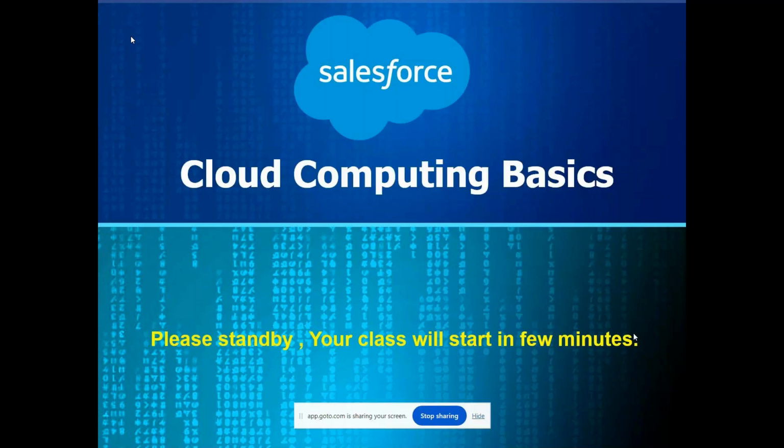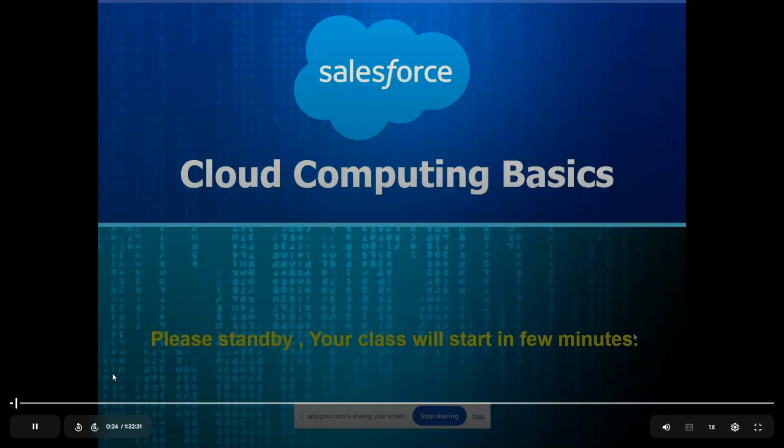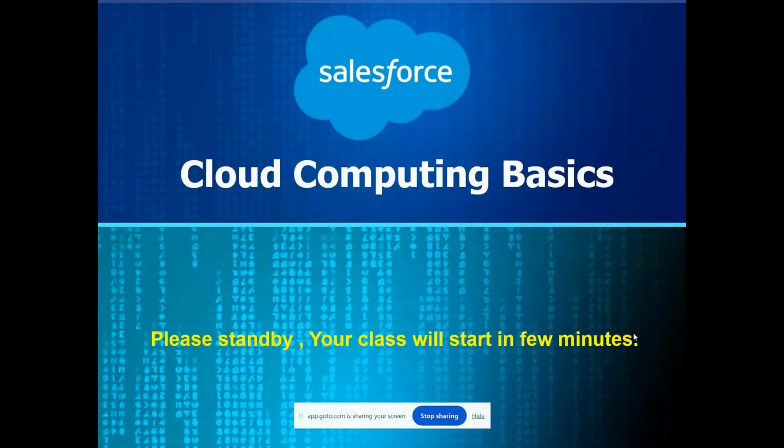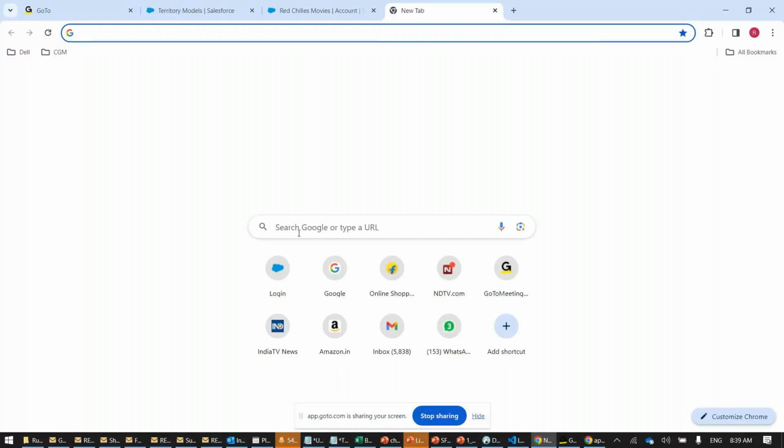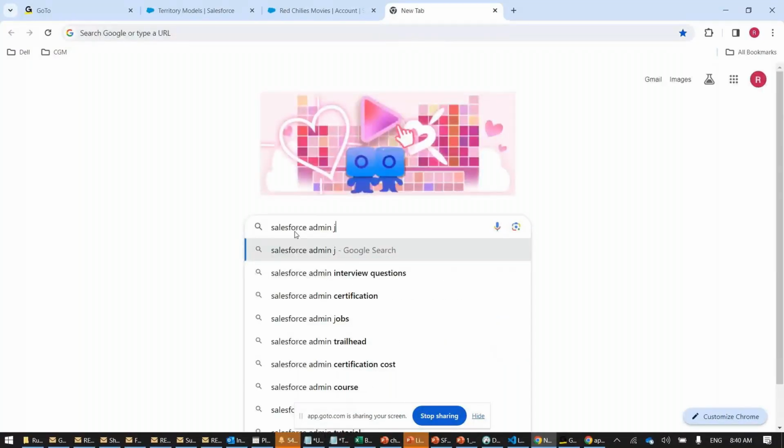Simple word, I'm covering 100%. I cannot tell you the whole syllabus sheet. You don't need to go to the syllabus sheet either. You need to go to Google, just type admin jobs, right? So just go to Google, type Salesforce admin jobs. Press enter, right? Here we go.